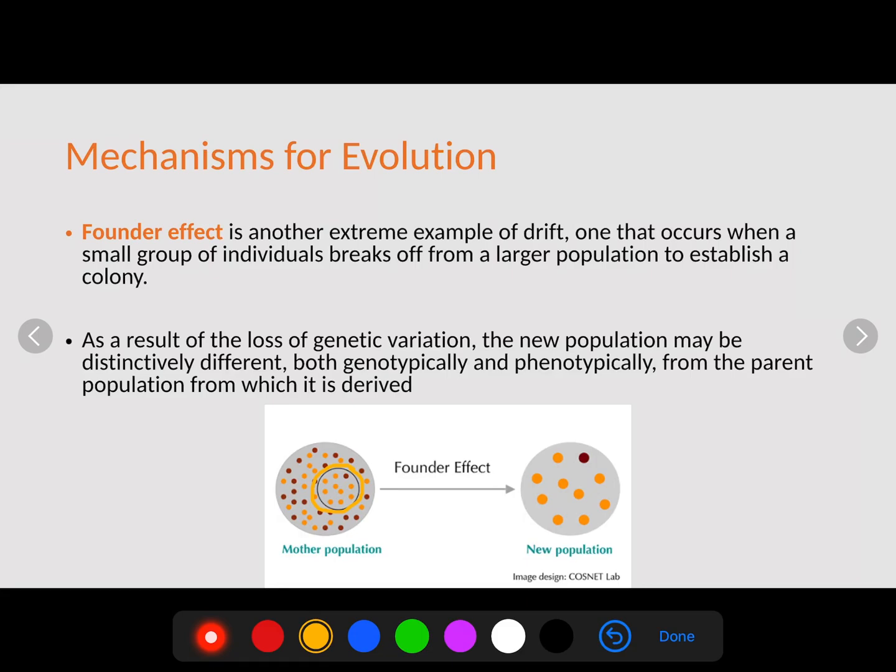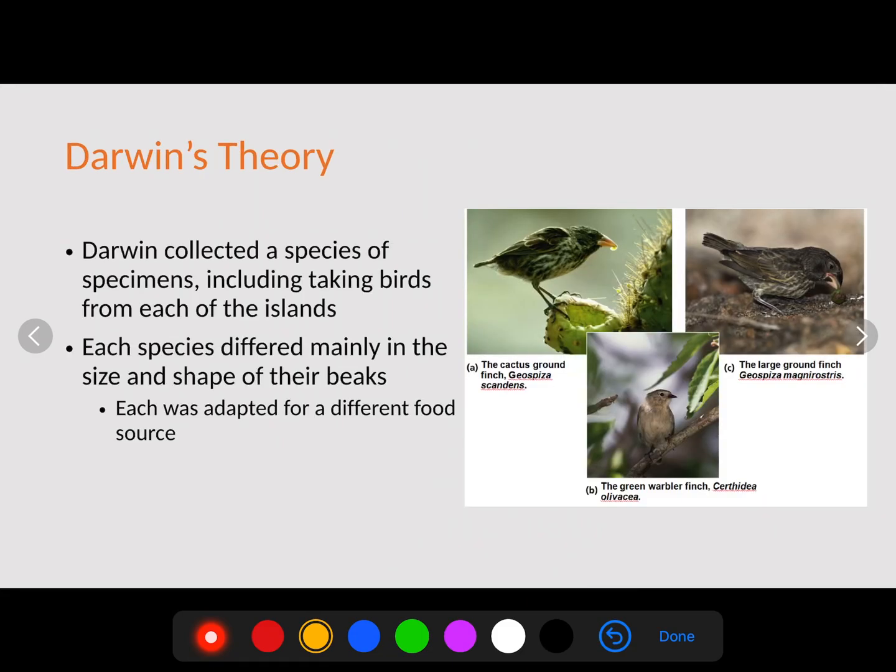Therefore, the new population is going to be a majority of yellow because of what actually left. As a result of the loss of genetic variation, the new population may be distinctly different, both genotypically and phenotypically, from the parent population from which it derived. Think of it like a small portion of the population is picked up and moved to a different location. This could drastically change the organisms that are there.